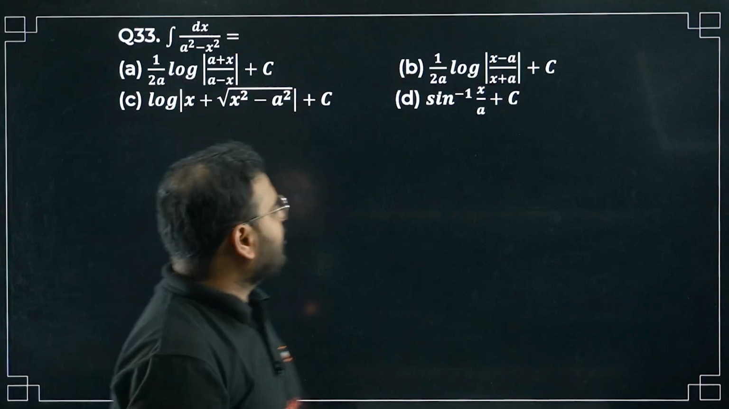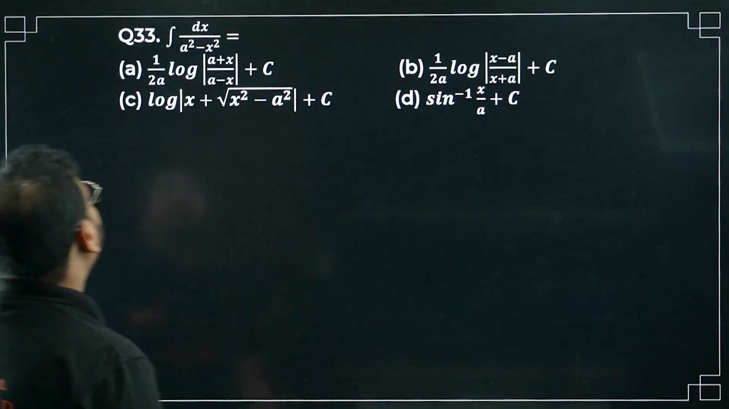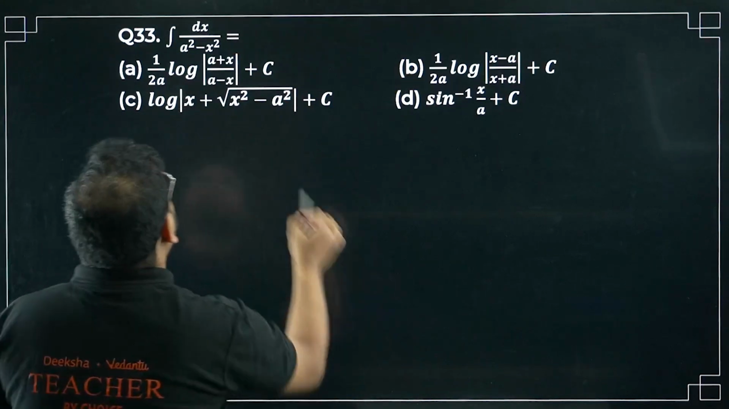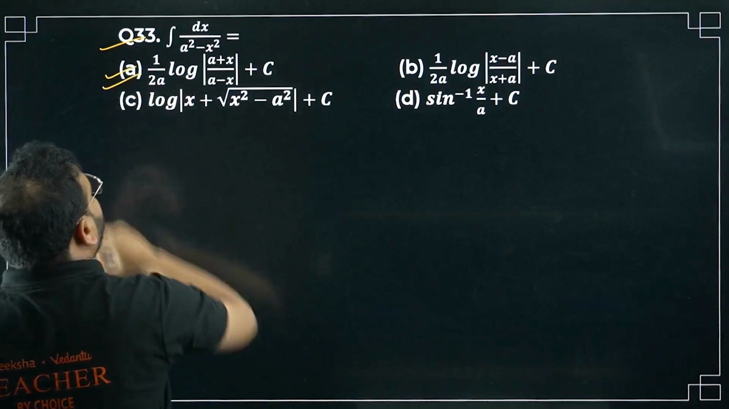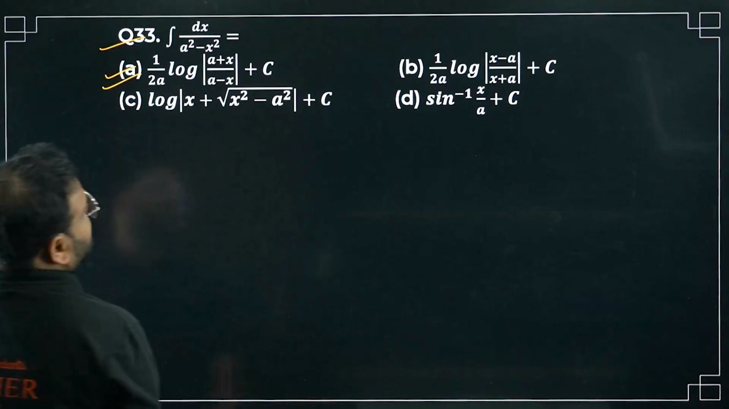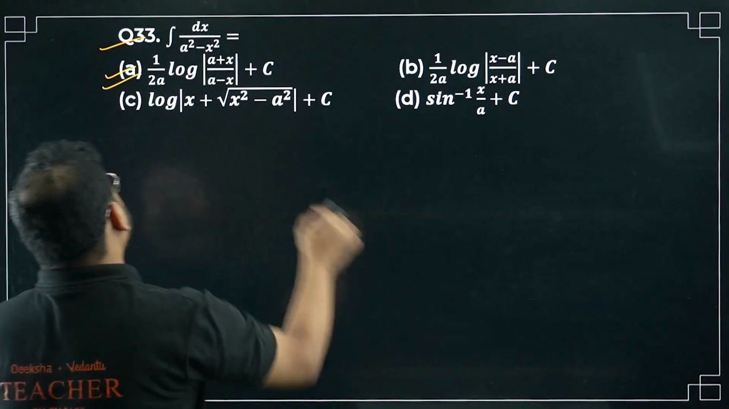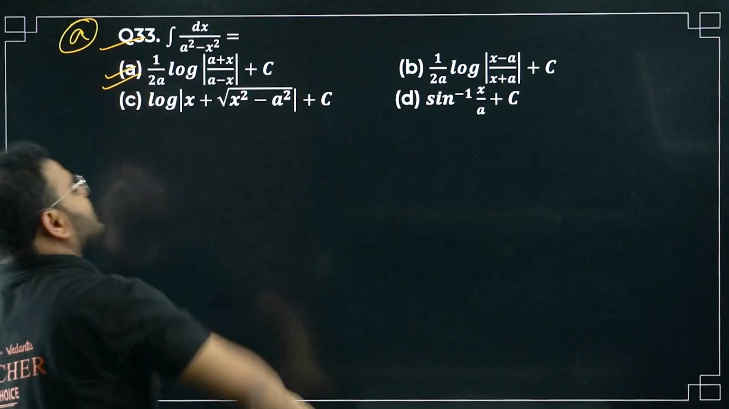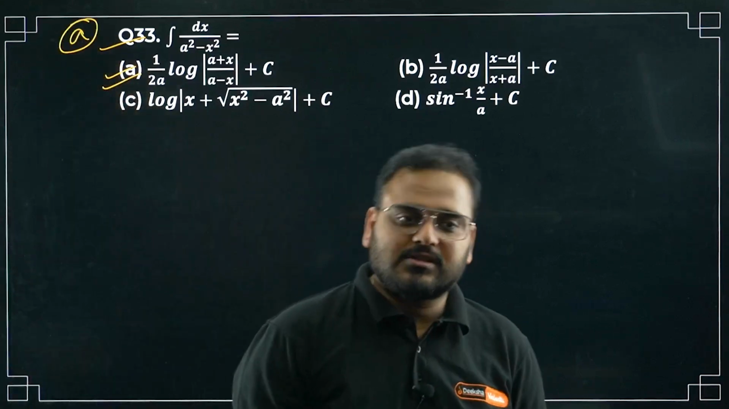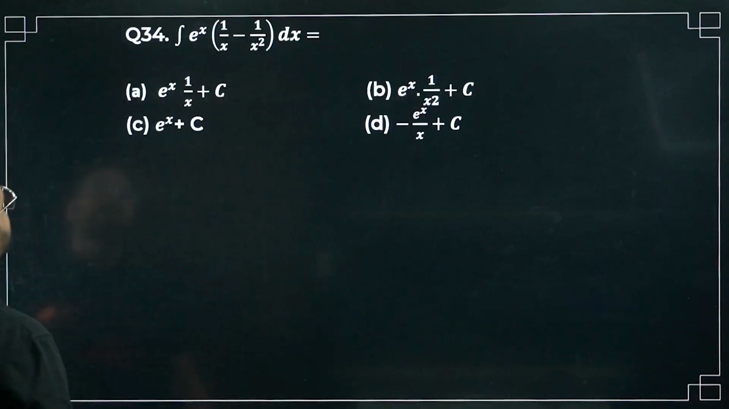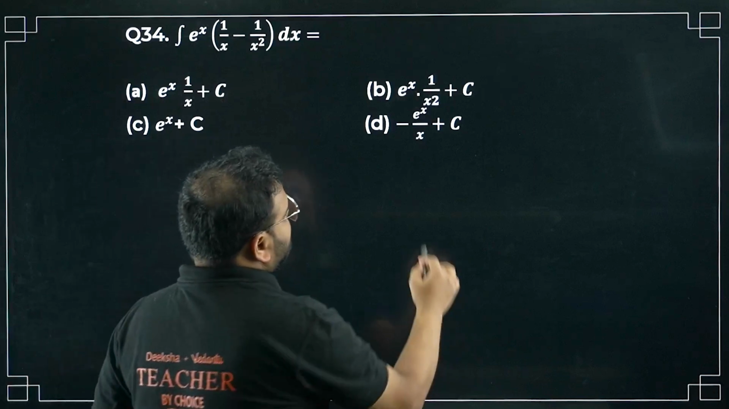33 now. What about this? Do you have to do anything, sir? Of course not, sir. The right answer for this particular function, option A is correct, sir. 1 by 2a, log of a plus x upon a minus x. Please check. It's a formula, sir, in NCERT. We have learnt it, of course. We don't have to derive it over here. It's MCQ. This is the approach on this.